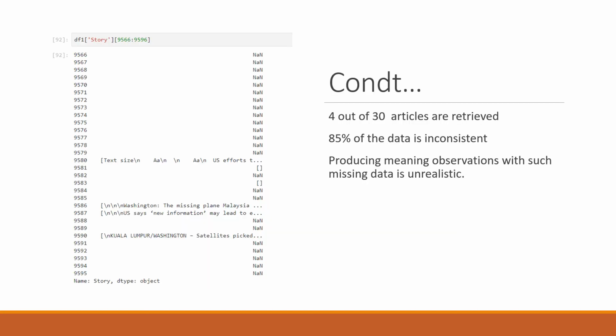After retrieving 30 articles on a similar issue, I found out that only 4 of the 30 articles actually have data, and the other 26 are inactive, and the data couldn't be retrieved. So 85% of the data is inconsistent. Producing meaningful observations with such missing data is quite unrealistic.